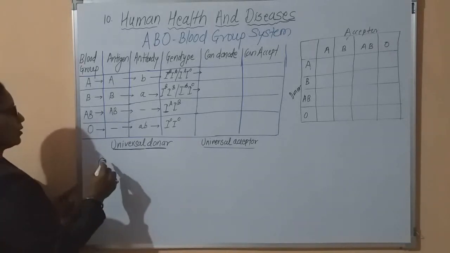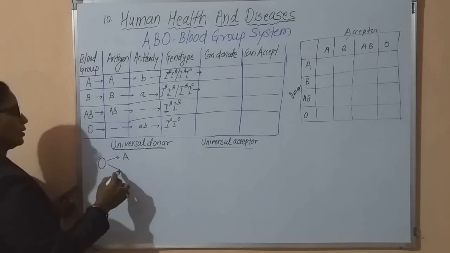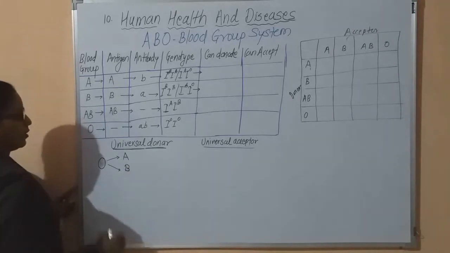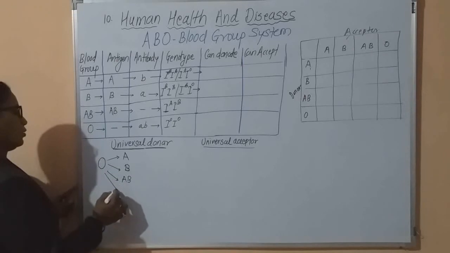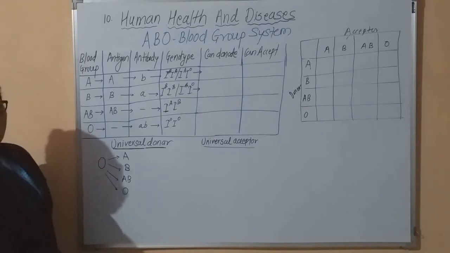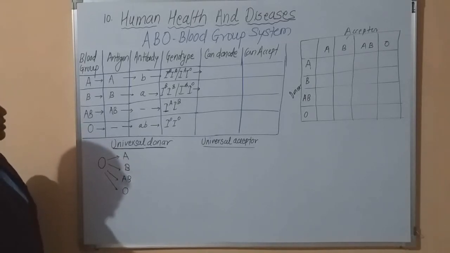Why? Because O can donate blood to A person, to B person, to AB, and also to O. That is, O blood group person can donate blood to all persons having blood group A, B, AB and O. Hence it is called the universal donor.